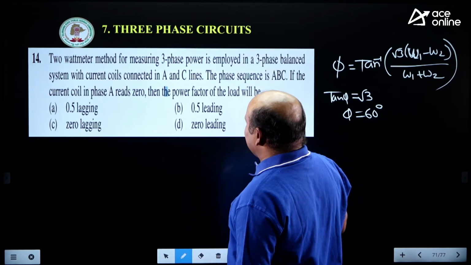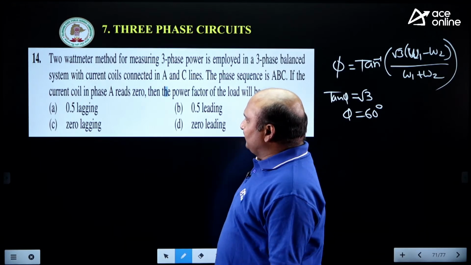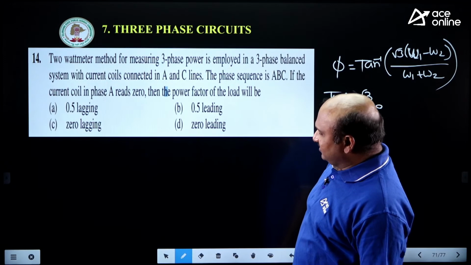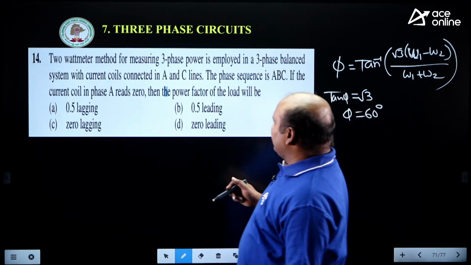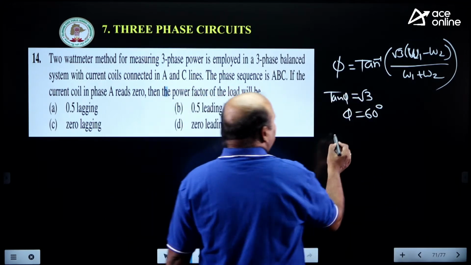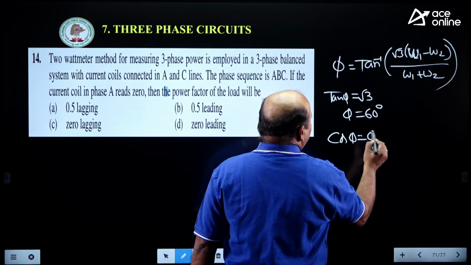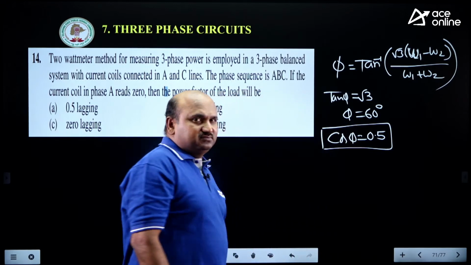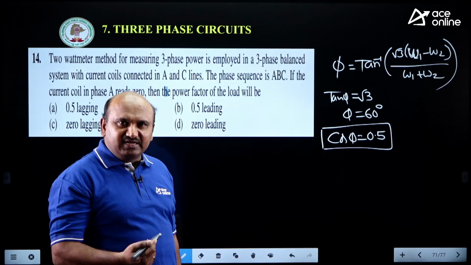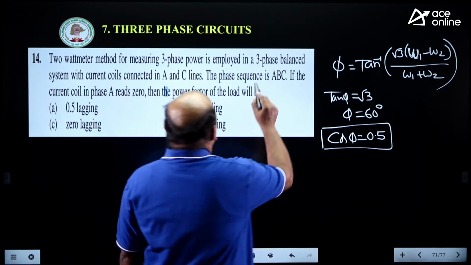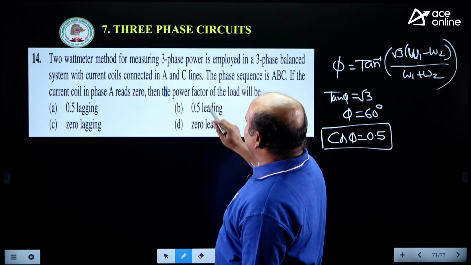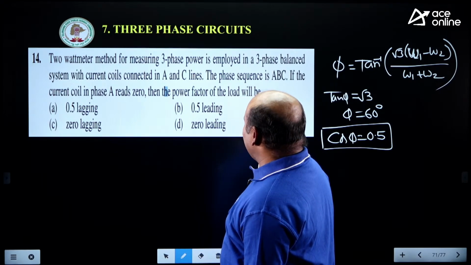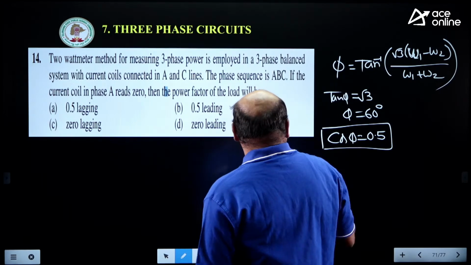Here what we are getting is 0.5. Is it leading power factor or lagging power factor? The power factor is equal to cos phi, which is equal to 0.5. According to that, in the balanced system, 2 wattmeter method, phase sequence ABC, coil A reads 0, the power factor of the load is 0.5. Lagging or leading?